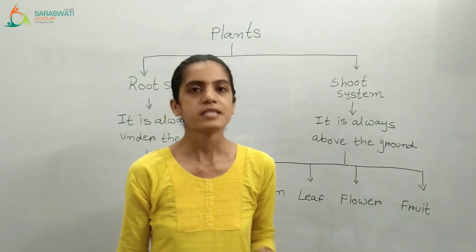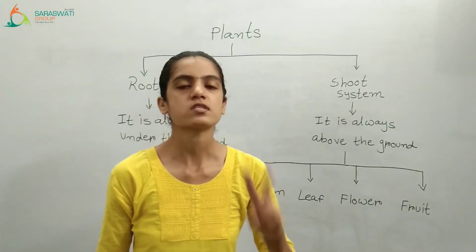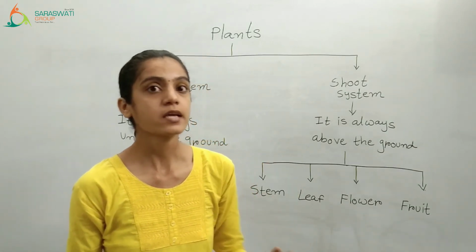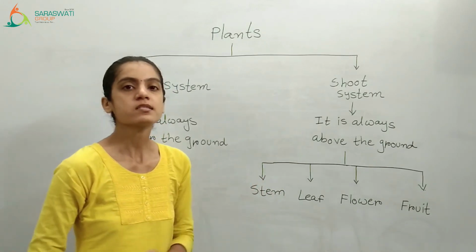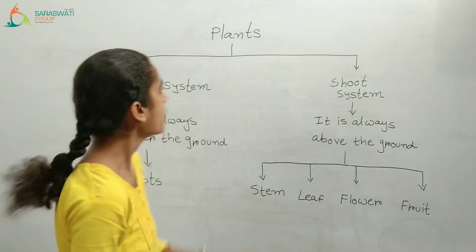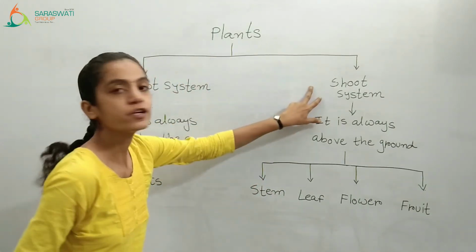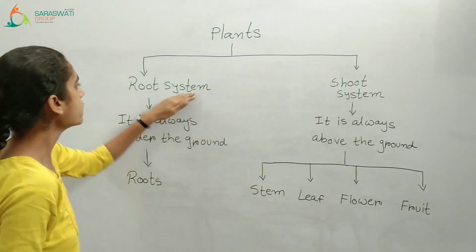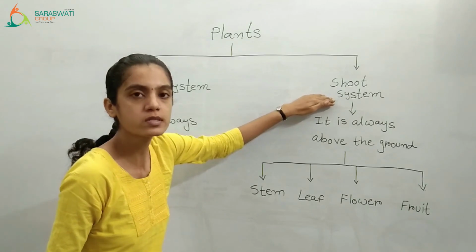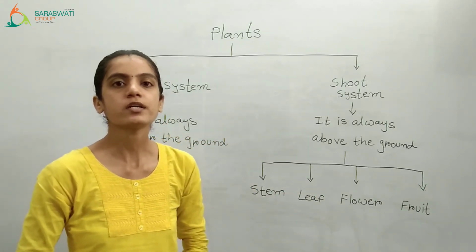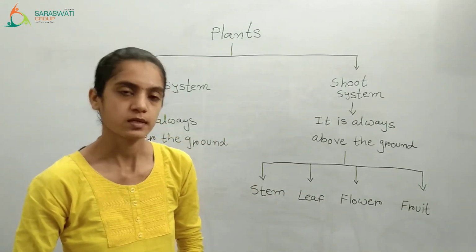Now, as we have seen the two systems of the plants, let's take a look at the flow chart of them. How many systems does a plant have? Plants have two different systems. One is the root system and the second one is the shoot system. What is the major difference between these two systems?